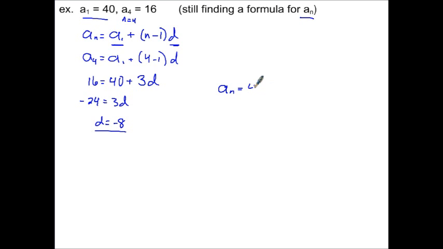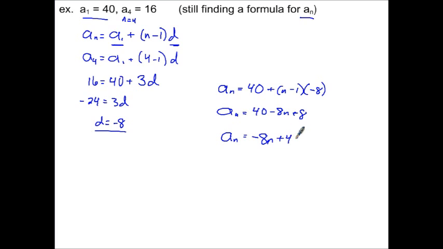So a sub n equals 40 plus 1 less than the term number that I'm on, times negative 8. It's nice to clean this mess up a little bit. So a sub n equals 40, and be careful because you're distributing a negative, so this is a negative 8n and then a positive 8. Realistically I don't care if you put the constant first or the variable first, but I like the variable first. Negative 8n plus 48. There you go, and that would be your formula then.